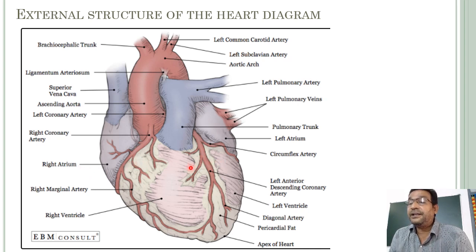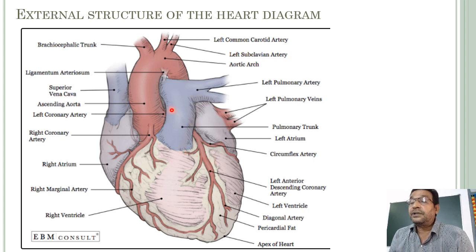These are coronary arteries and their branches. These are ventricles, and these two are the left and right atria. In the interventricular septums, the coronary arteries and their branches are lodged.